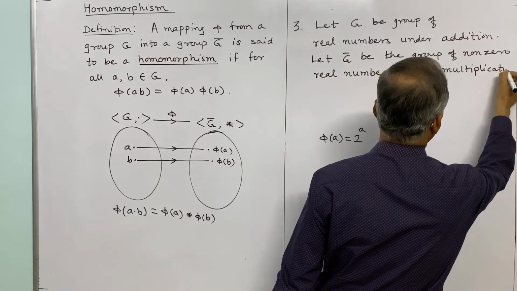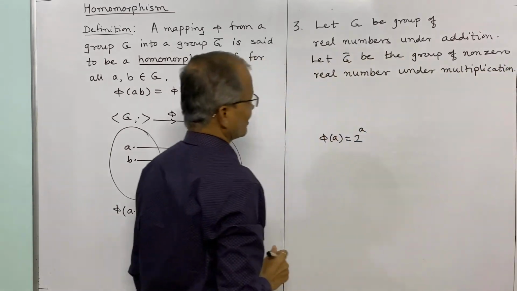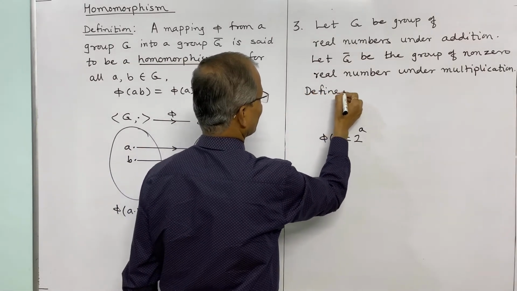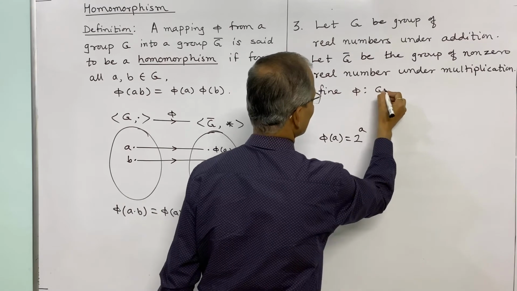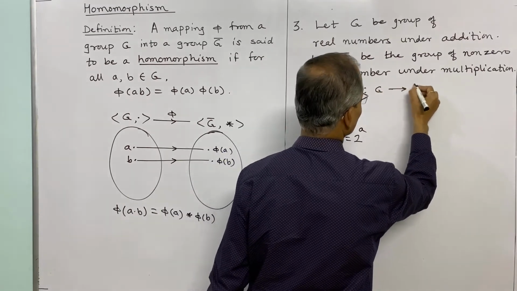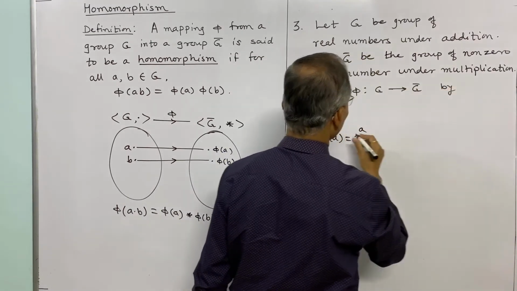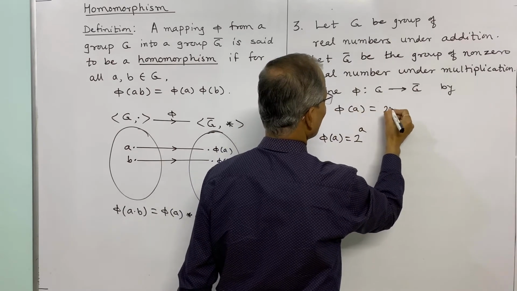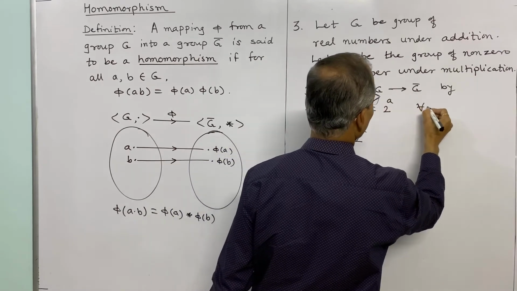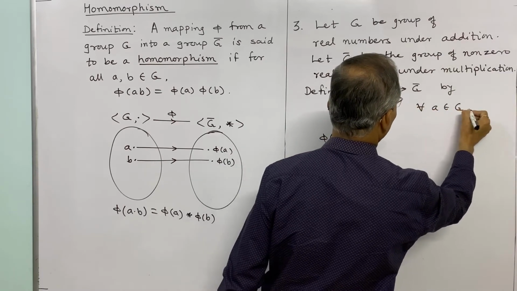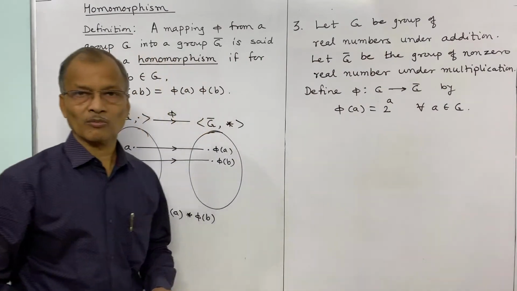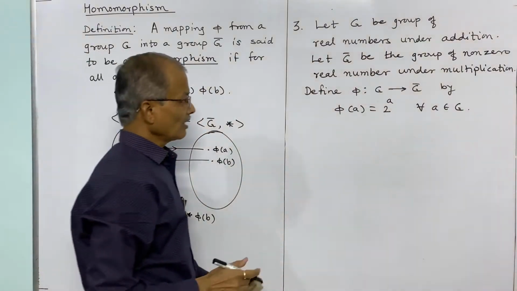We'll consider this and then we will check. Define phi from G to G bar by phi of a is equal to 2 to the power a for all a belongs to G. And we shall check whether this forms a homomorphism or not.